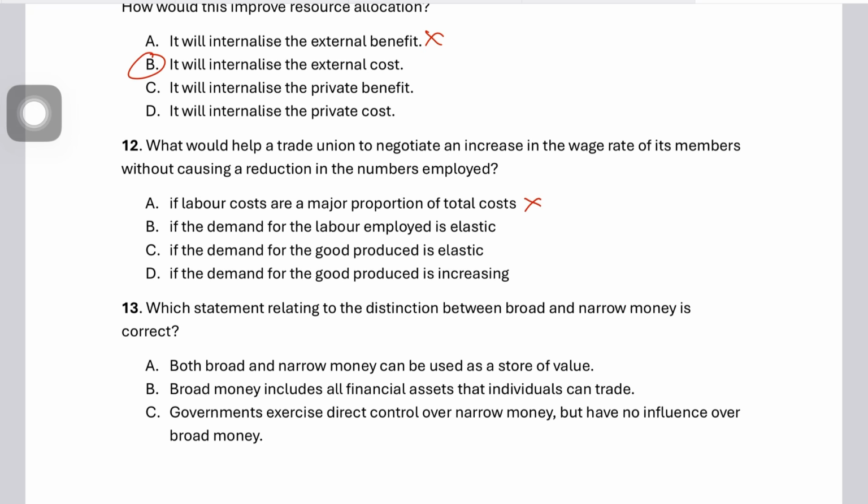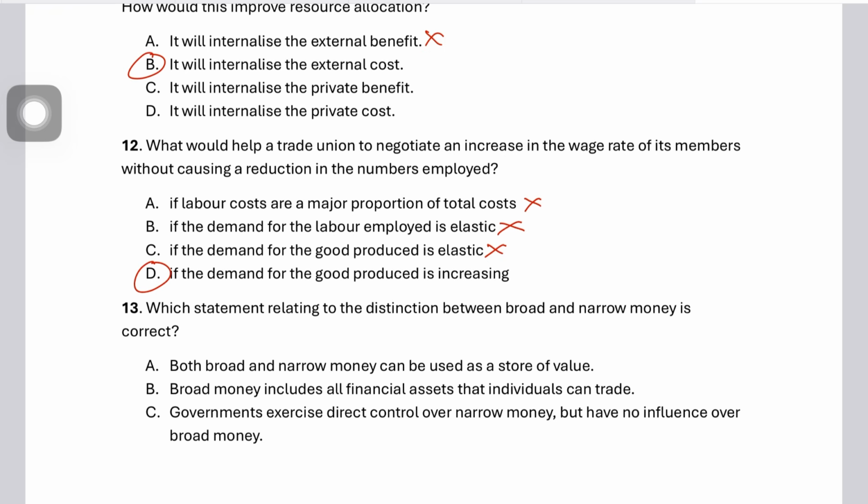So A is incorrect. B says, if the demand for labor employed is elastic. If the demand for labor is elastic, firms would respond very strongly to a wage rise by reducing employment. So this is incorrect. C is also wrong because if the demand for the good is elastic, higher costs would result in higher prices of the goods, which may reduce sales significantly and force the firms to need fewer workers. D is the correct answer, and the reason is that trade unions can raise wages without reducing employment.